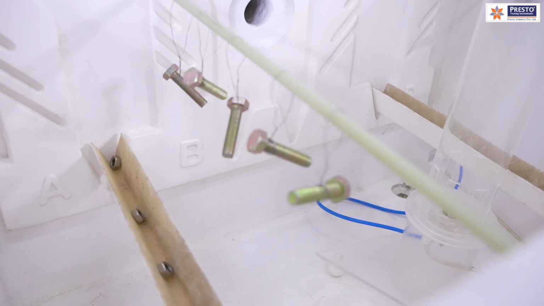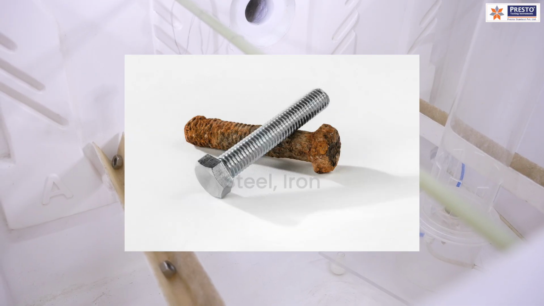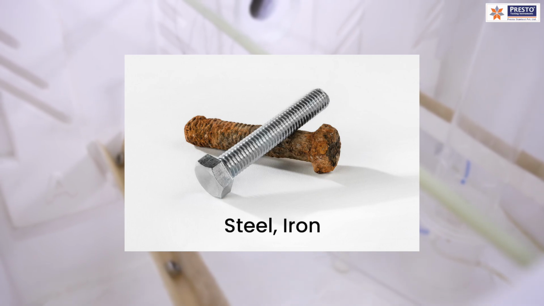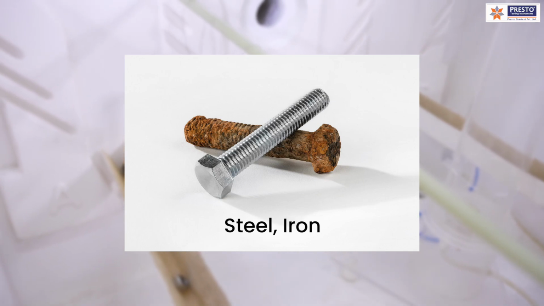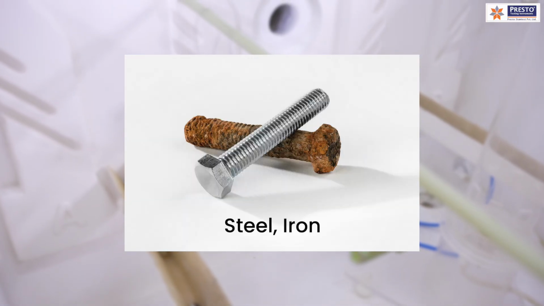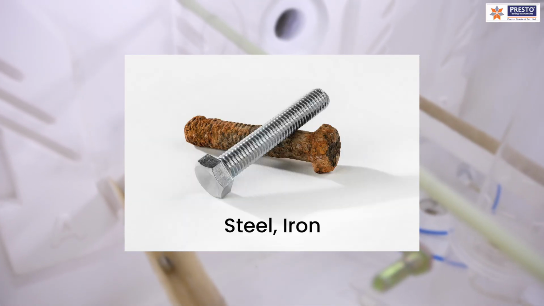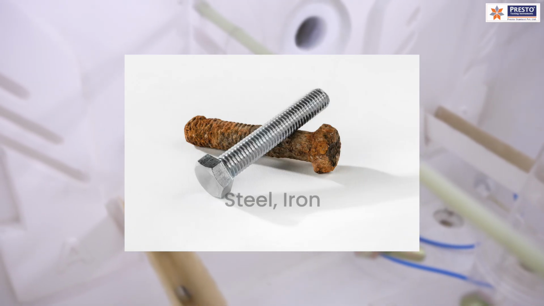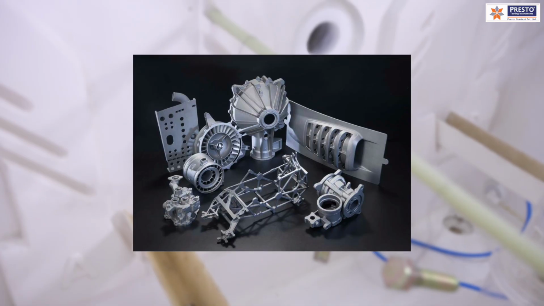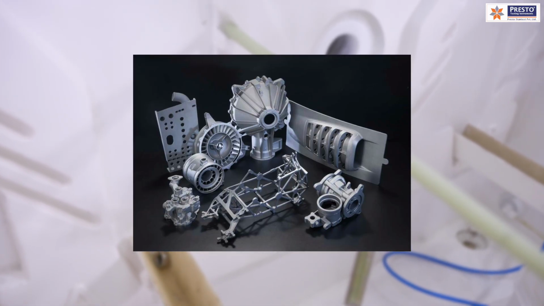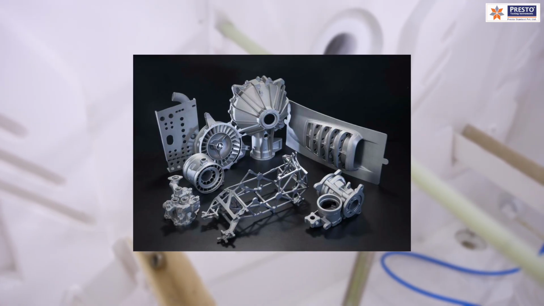Then we talk about steels and irons, which are more prone to red rust, that is the severe rusting, and we can see it within 500 hours to 1000 plus hours. It depends on the coating of the samples. So this is something you have to know. Magnesium metals are also more prone to white rust, and this is how we judge that rusting has appeared on the sample.